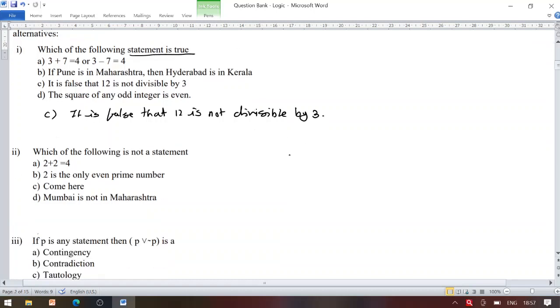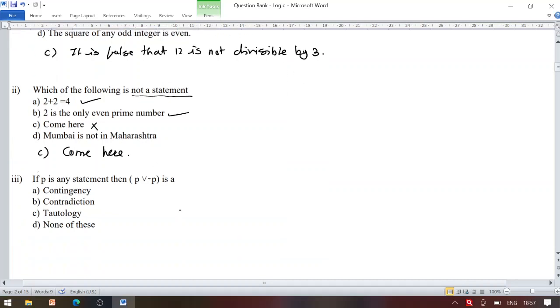Look at the next MCQ. Which of the following is not a statement? Not a statement in mathematics, keep in mind. So 2 plus 2 equals 4, it is a statement. 2 is the only even prime number, it is a statement. While this one here is not a statement in mathematics. So we have option C.